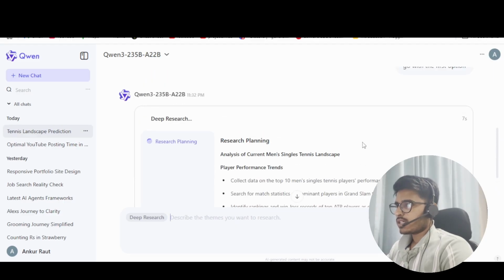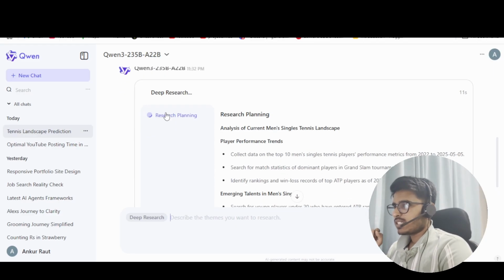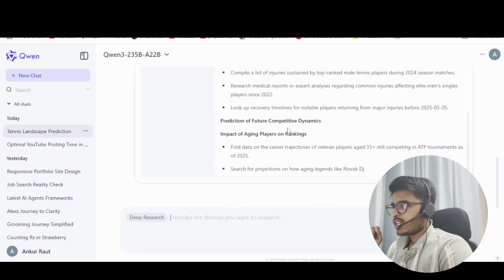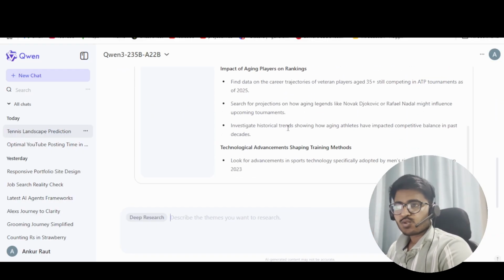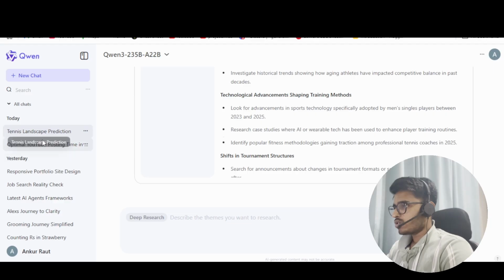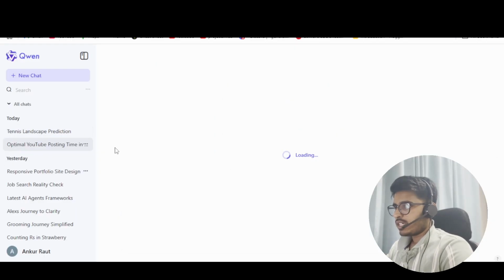So it has started researching, and you can see there's a research planning step that it does first, where it plans out what all things it has to do, and then sequentially it will perform those things. It takes some time, so I have already done something for you as well.